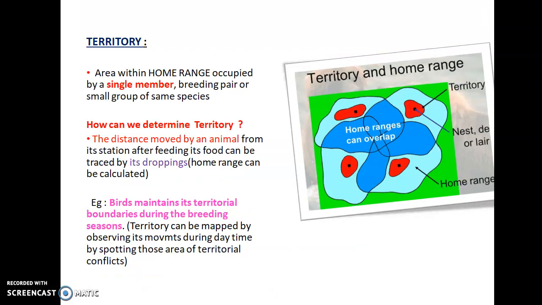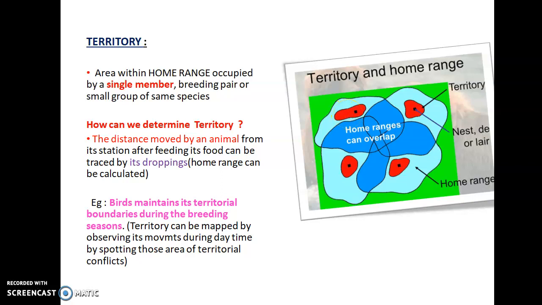Then what is meant by territory? Territory is an area which is found within this home range. Here you can see that this red colored one is the territory. And what is the peculiarity? This territory is maintained or occupied only by a single member or a breeding pair or a small group of the same species. This is called a territory.